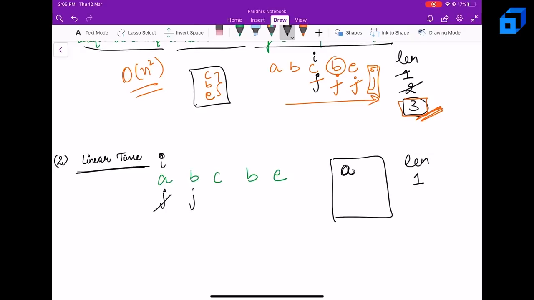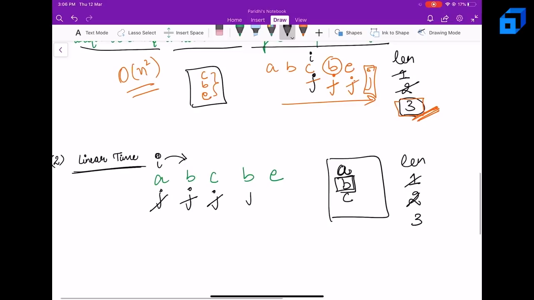Now let's increment J. B is not present. Let's put B and let's increment our length. Let's increment J. C is not there. Let's put C and let's increment the length. Now let's increment J. B is already present now. Since B is already present, instead of just incrementing I by one position and moving J back to the ith location and restarting and checking all the substrings, can we not move J any further?